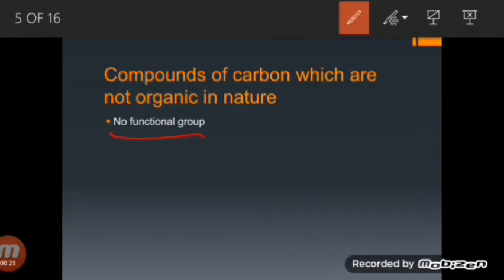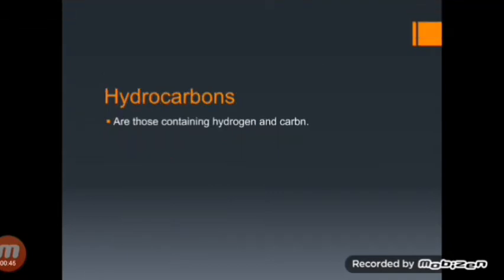So those compounds which are carbon containing but still not organic in nature are carbon dioxide, carbon monoxide, carbon sulfide, carbonates of metals, bicarbonates of metals, metal cyanides, and metal carbides. These are examples of compounds which contain carbon, but they are not organic in nature.